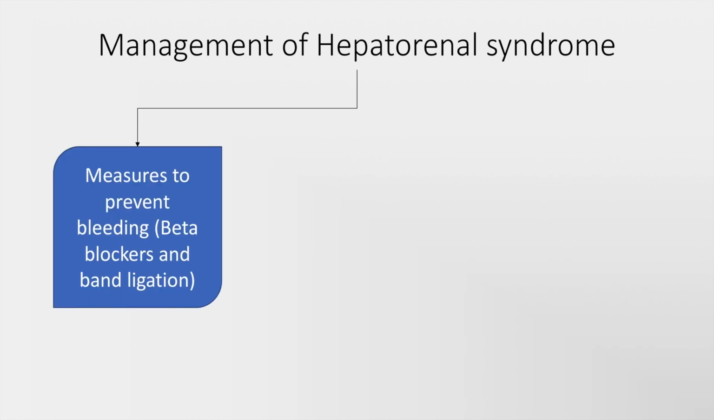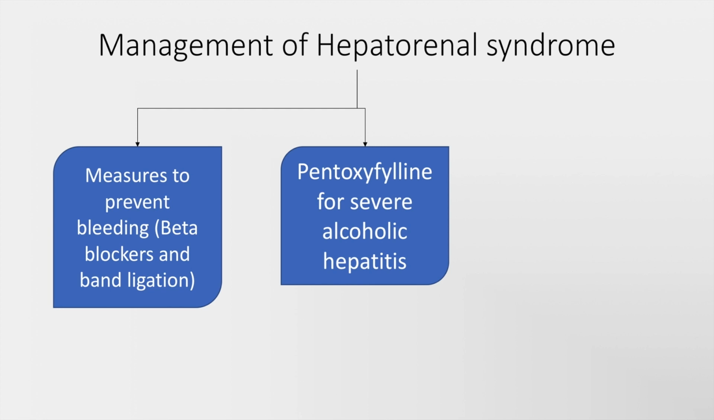The management also consists of measures to prevent bleeding, that is, we must give the patient beta blockers and band ligation. We can start pentoxifylline for severe alcoholic hepatitis. Corticosteroids are another consideration in alcoholic hepatitis, and the distinction can be difficult to make. However, in patients with a Maddrey's discriminant function of more than 32, in the absence of contraindications, both pentoxifylline and corticosteroids have been found to be of similar efficacy.